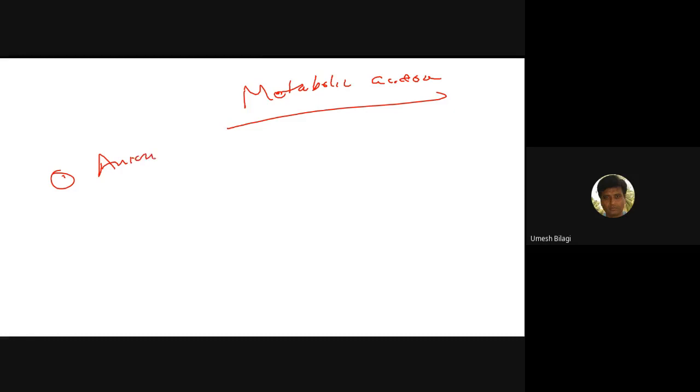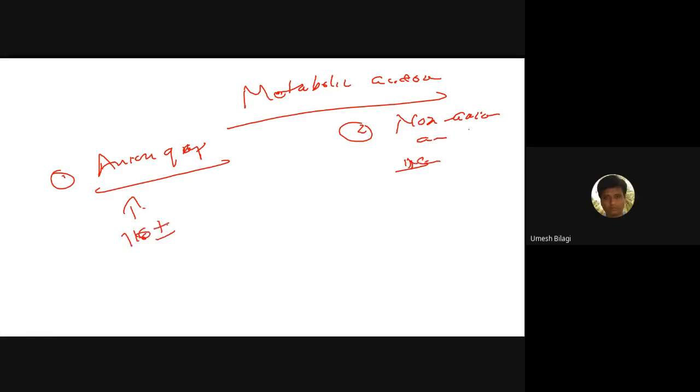I'll write once more for you. Metabolic acidosis has two types: anion gap acidosis, where the anion gap is increased, and non-anion gap acidosis, where it is normal. What is the normal anion gap? It is 12 plus or minus 4.